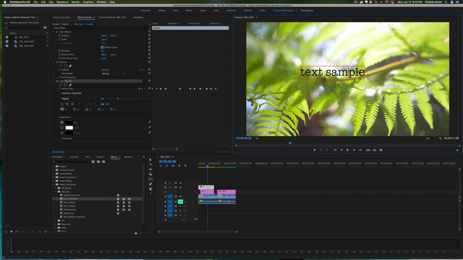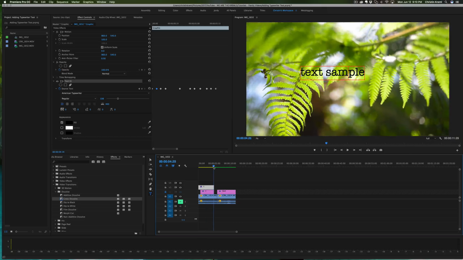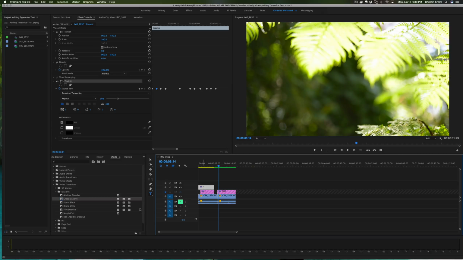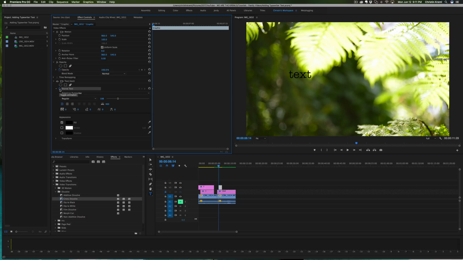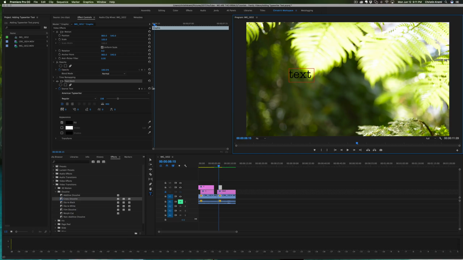If you were going to do word by word, you would pretty much do the exact same thing. You go down here on the text, but instead of doing just one letter at a time, you're going to do one word. Make sure you click that source text and toggle the animation on so that a keyframe comes up. Then, before you do your space, you move it over so that a space adds in that keyframe.